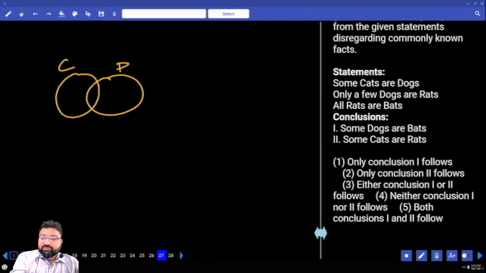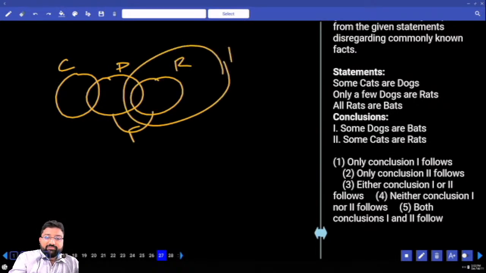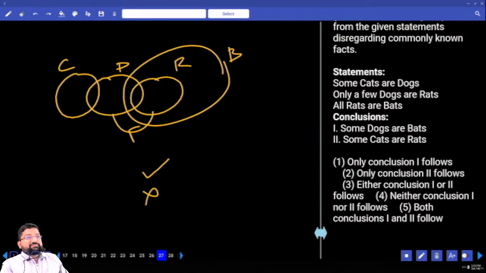Some cats or dogs. Only a few dogs are rats. All rats are bats. Some dogs are bats. Yes. Next. Some cats are rats. Is there any relation? No. What's the answer? Only one. Clear? So let's go for